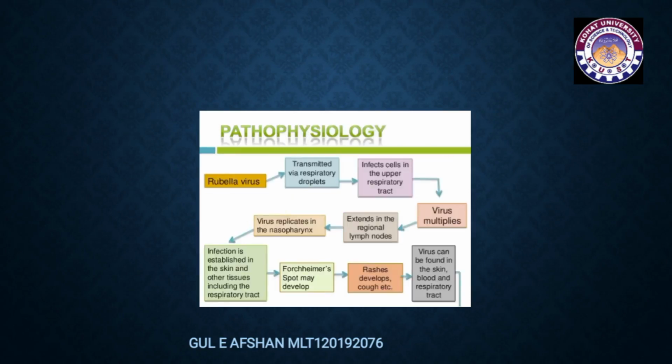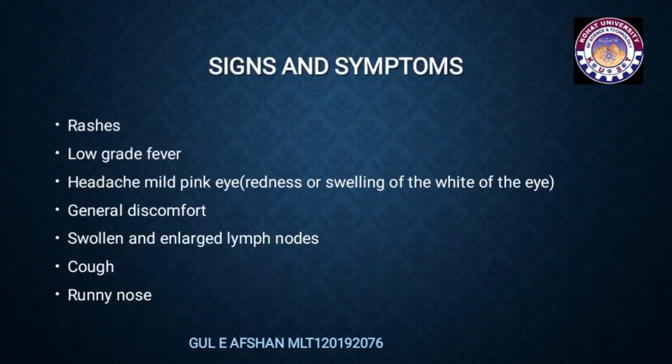And this is pathophysiology, how the virus transmits. Rubella virus first transmits through respiratory droplets, then it infects cells in the upper respiratory tract, where the virus multiplies in the upper respiratory tract and the regional lymph nodes. The virus replicates in the nasopharynx and infects. Then it is established in the skin and other tissues, including the respiratory tract. Forchheimer spots may develop, rashes develop, cough, etc. Virus can be found in the skin, blood, and respiratory tract.